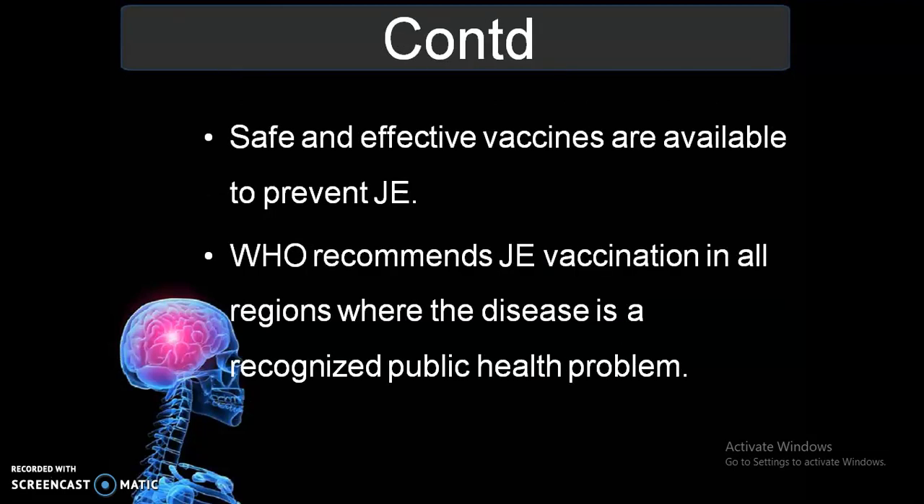Safe and effective vaccines are available to prevent Japanese encephalitis, and once we are vaccinated, the incidence can be reduced. The WHO recommends the JE vaccine in all regions where the disease is a recognized public health problem. The population in those areas should be vaccinated against the disease.